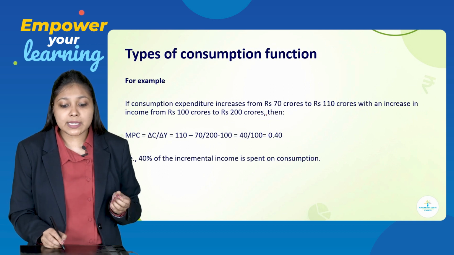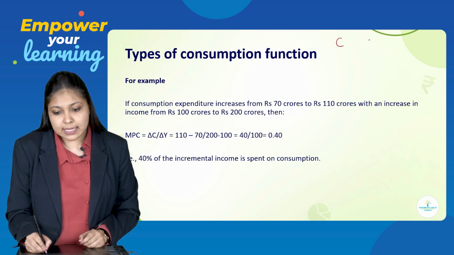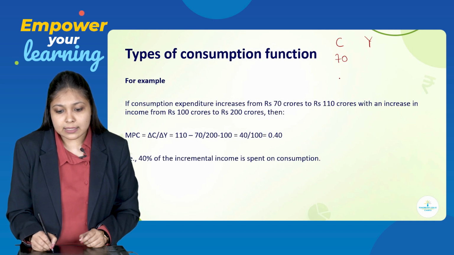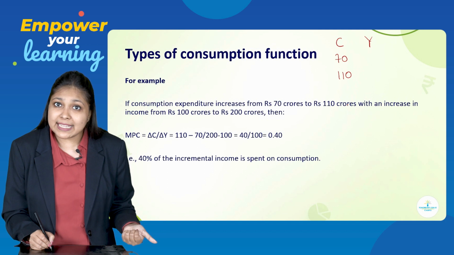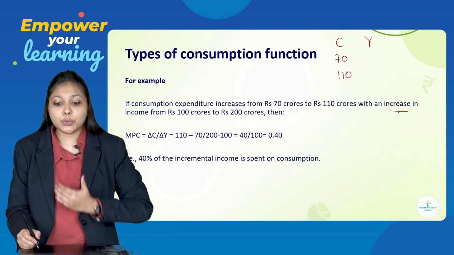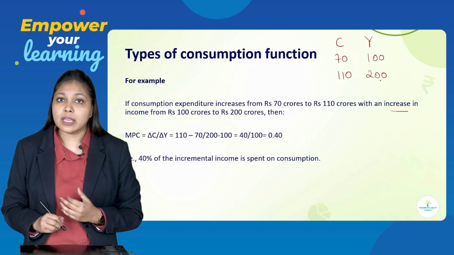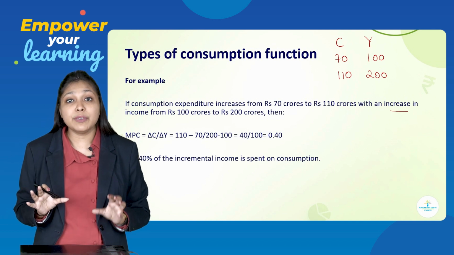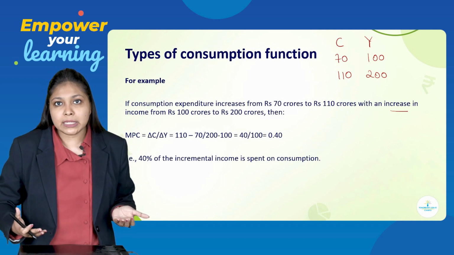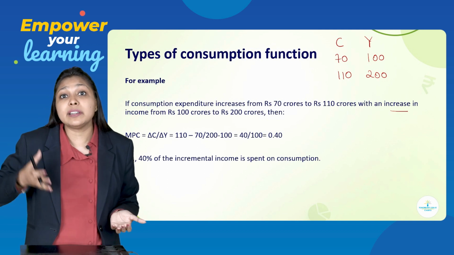If consumption expenditure increases from 70 to 110, so for example, your C and Y, C was 70, now your consumption has increased to 110. Why has it increased? Because there was an increase in income from 100 to 200. That means earlier your income was 100, now your income is 200. So when the income was 100, we used to spend 70 rupees. Now there is additional income, and out of 200, the consumer is spending 110 rupees.